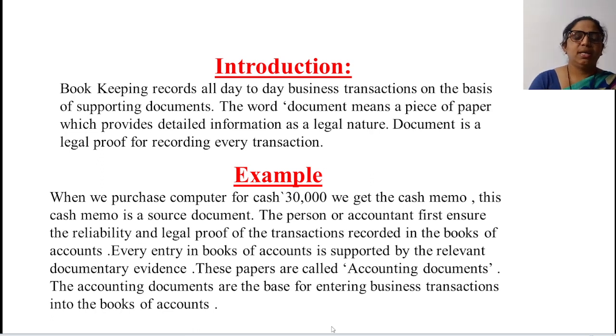An accounting document is said to be the base for entering business transactions into the books of account. Every bookkeeping, which is the record keeping of day-to-day transactions, needs the base of supporting documents, and these accounting documents are considered the base whenever you enter the various types of business transactions in the books of accounts.